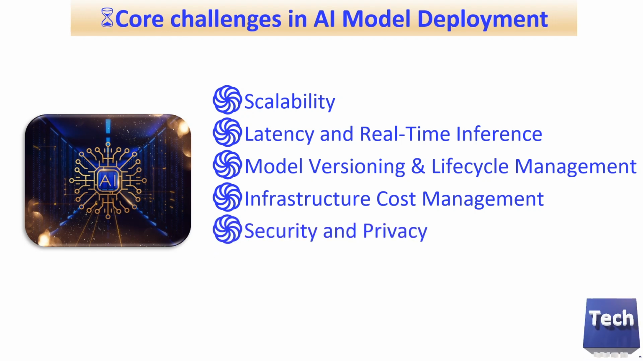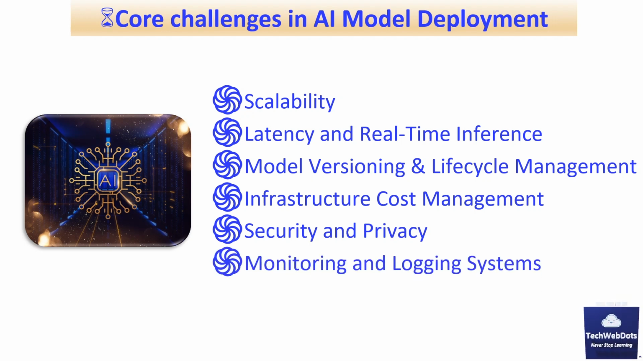Security and privacy. Safeguarding sensitive data and ensuring compliance with privacy regulations, for example GDPR, while deploying AI models, especially in industries like healthcare and finance, is very important. And the last one, monitoring and logging systems. Continuous monitoring of AI models is vital for performance, resource utilization, and detecting anomalies. Logging systems help in tracking the models and predicting the system health for debugging and optimization purposes that play a key role. So all these core challenges are also part of AI model deployment.